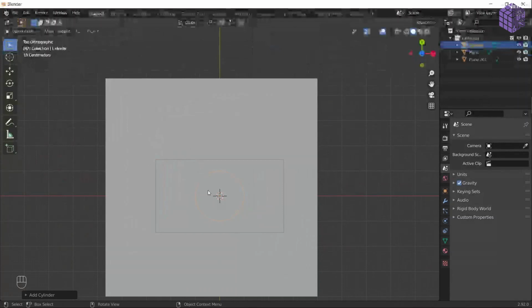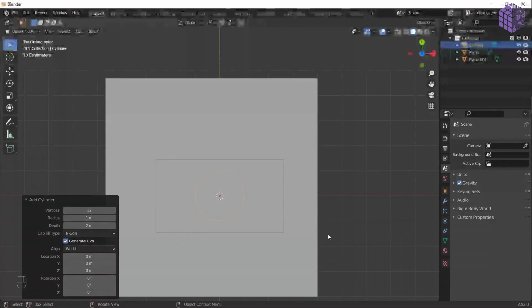Now when you create any object in Blender, you get these little pop-ups here. These are the menu for the object. So now I have added a cylinder. Its radius is 1 meter, its depth is 2 meters, and the vertices is 32. That means there are 32 faces and 32 vertices in this.